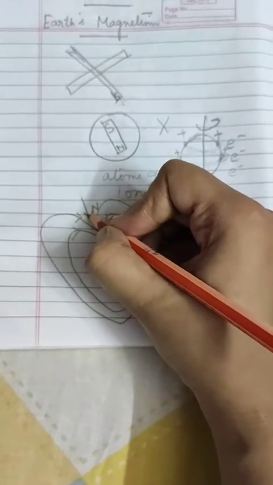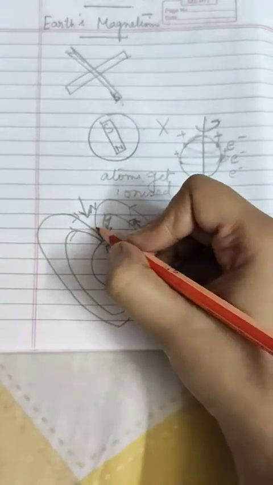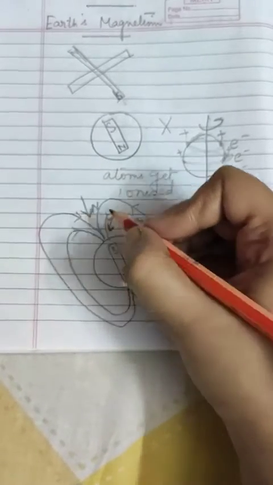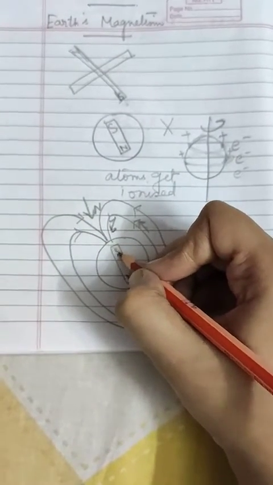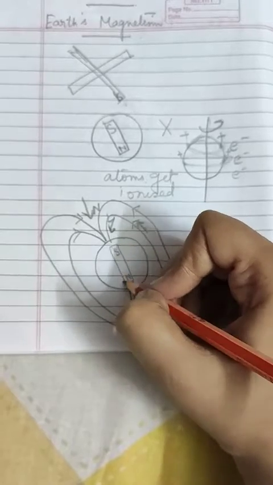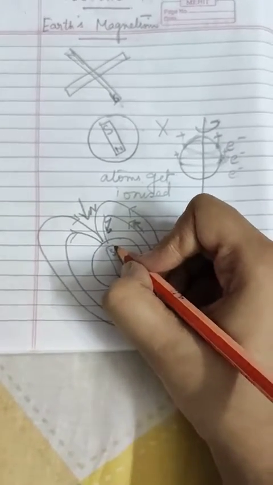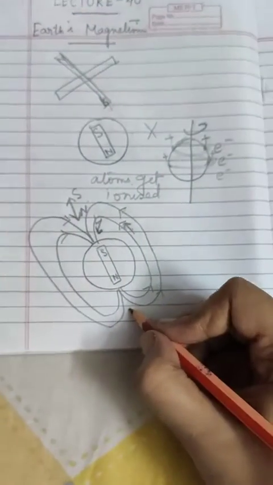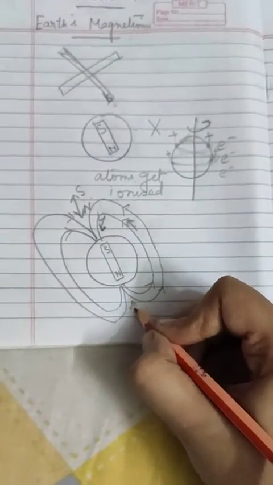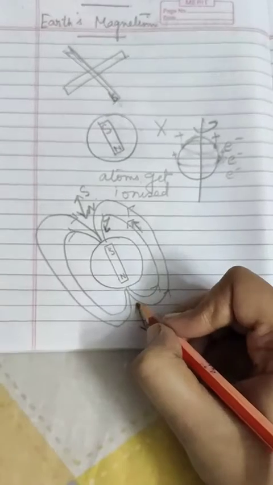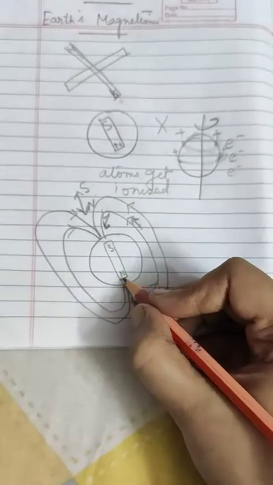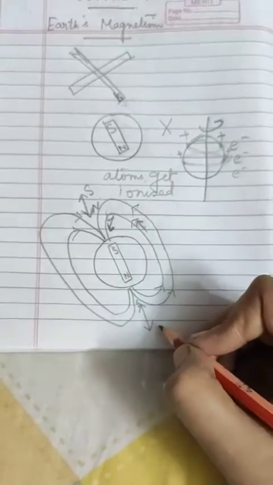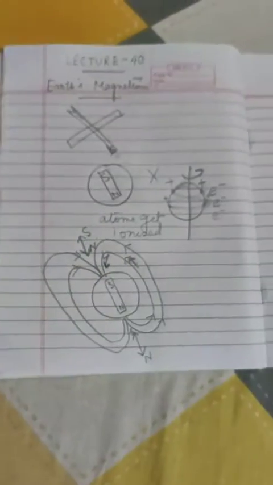So if you have a needle here, the north pole of the magnetic needle will point towards the south pole of the bar magnet. Okay, so the south pole will point like this. Similarly, if you place the magnetic needle here, the south pole will point in the direction of the north pole of the bar magnet. Okay, and the north pole will point in this direction.